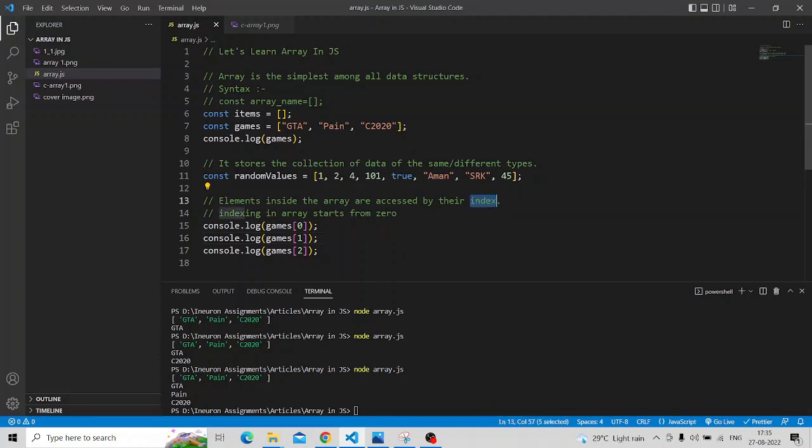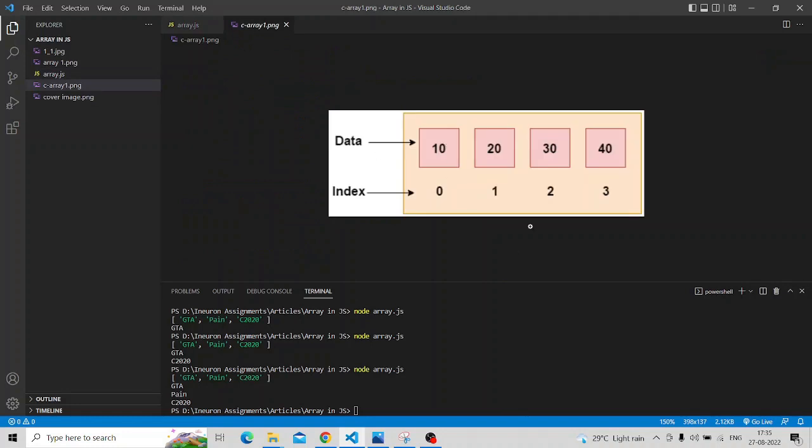To show you in a pictorial form, or in a visual representation, I have one diagram. See, there are elements 10, 20, 30, 40, and their indexing starts from 0, 1, 2, 3. So if you want to access the third element, the third element's index will be second, that is index minus 1: 0, 1, 2. So this is the third element of an array, but it has index of 2. So this is how we access the array.